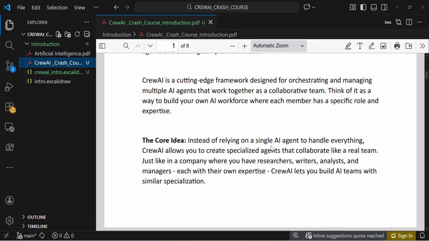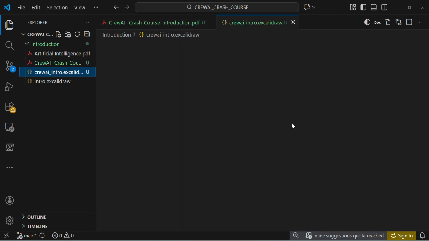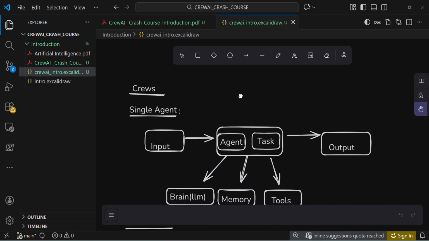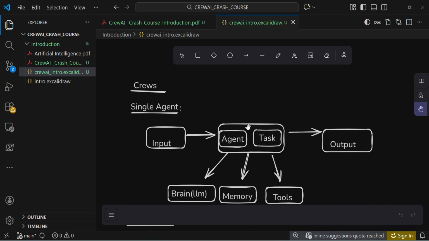And then the core idea is, instead of relying on a single AI agent to handle everything, in real-world applications we cannot only rely on a single agent. If we give multiple tasks, where one agent does research on a particular topic, the next agent does summarization, and the next agent does content editing and writing, and if I give all tasks to the same agent, it will hallucinate and give wrong answers.